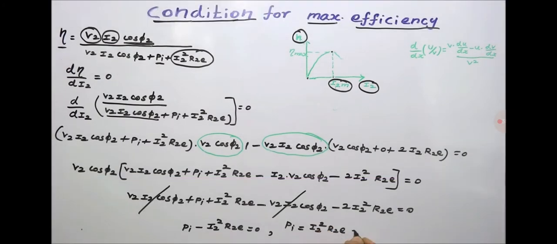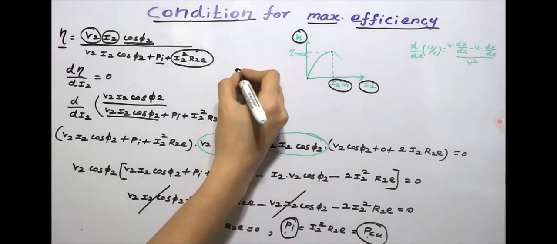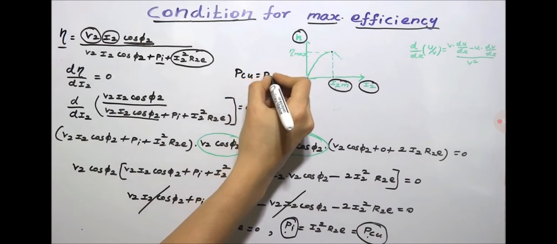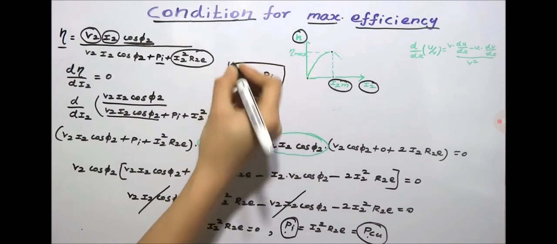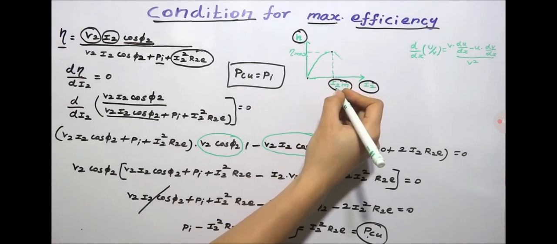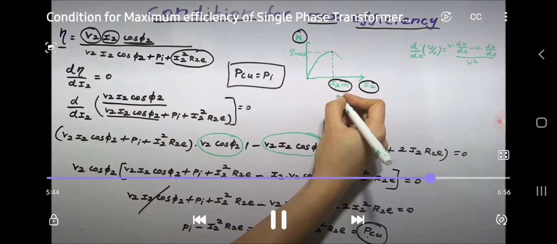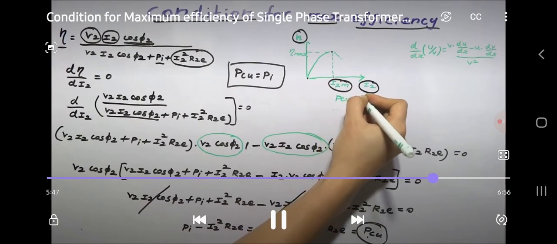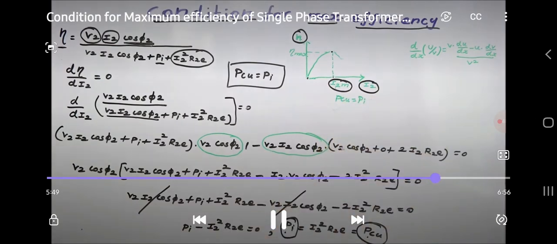I2² R2e is nothing but the copper loss. So the condition for maximum efficiency is that the iron loss should be equal to the copper loss. The condition for maximum efficiency is the copper loss should be equal to the iron loss. So at this point, the current I2 will attain the maximum value when the copper loss is equal to the iron loss. This is simple.